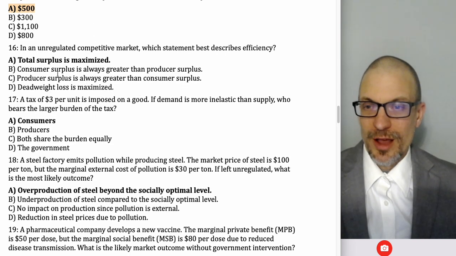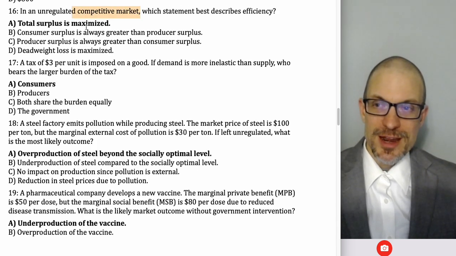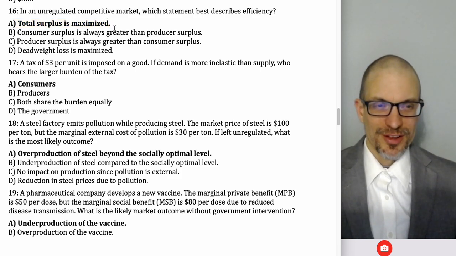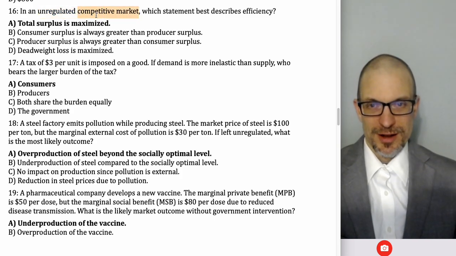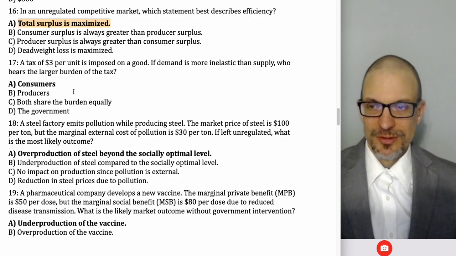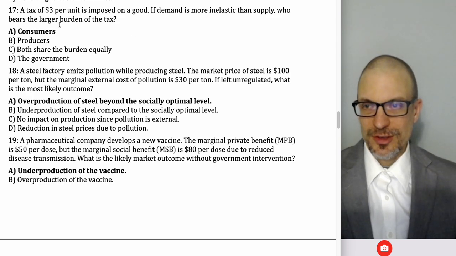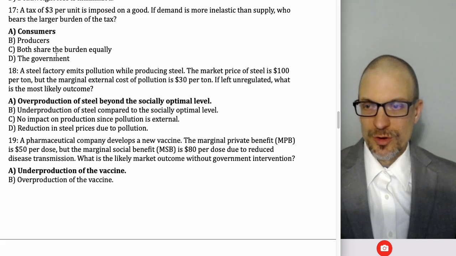All right. In an unregulated competitive market, what statement best describes efficiency? Well, if the market's competitive, total surplus will be maximized. Now, if you have something that will cause market failure, then you'll get inefficiency. But in an unregulated competitive market, if we assume the market is perfectly competitive and there's no market failure, yes, then total surplus will be maximized. A tax of $3 per unit is imposed on a good. If demand is more inelastic, who bears a larger burden? Consumers. Whichever side is more inelastic is going to bear the larger burden, so it'll go to consumers.